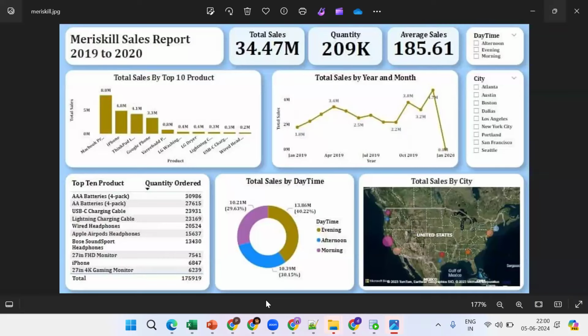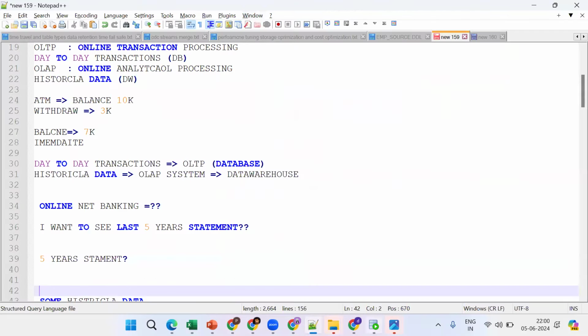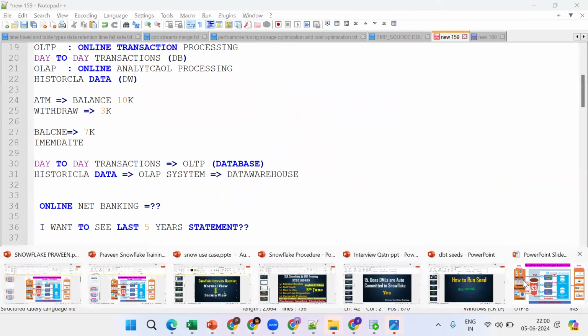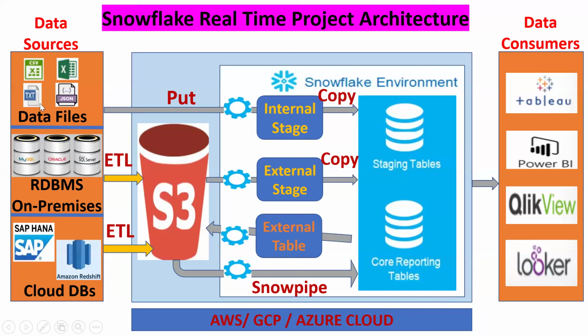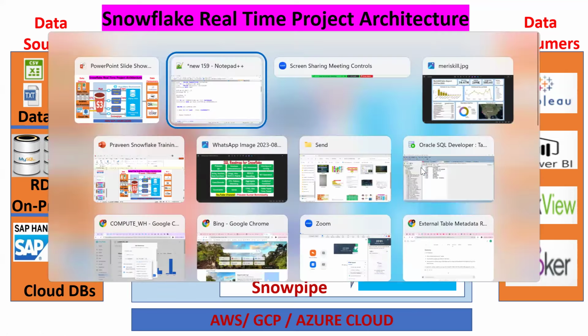That's why in on-premises, what happened? Data keeps on growing. When data keeps on growing, tell me, performance will be degraded. That's why this historical data. Remember, today there is some data, and after 1 year, data will keep on growing because the population is growing. The system cannot handle huge volumes of data, and our data is in different sources. That's why we take this data from different sources and dump it into Snowflake. This is called a data migration project.